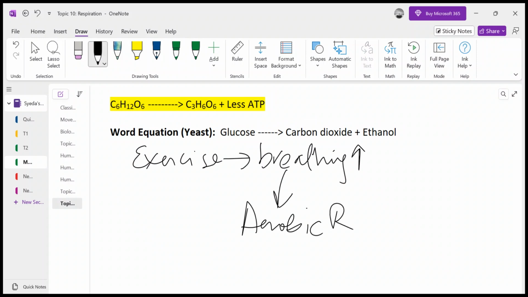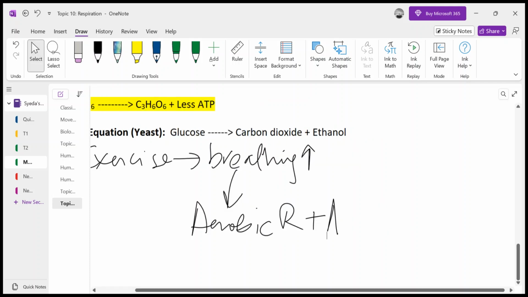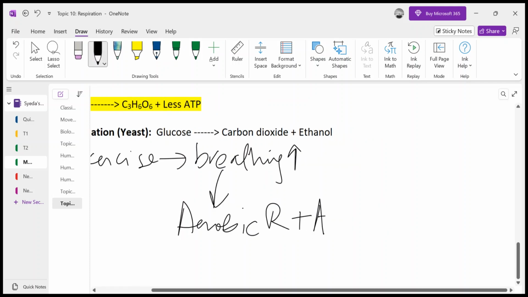But this aerobic respiration is not enough, because you require more energy. To compensate for the need of energy, our body has another route, which is called anaerobic respiration.